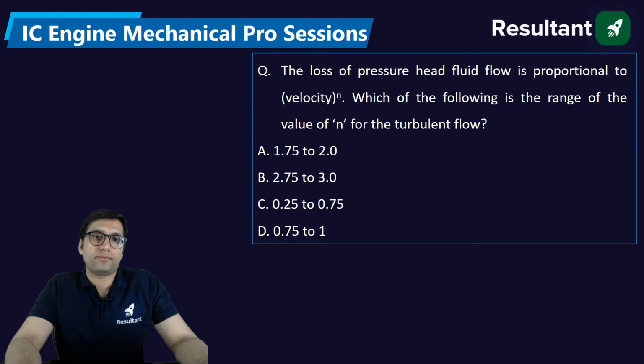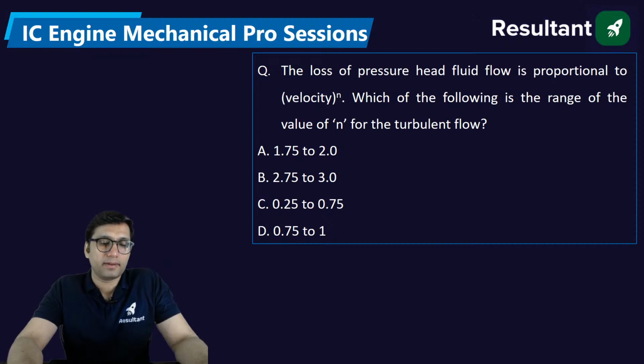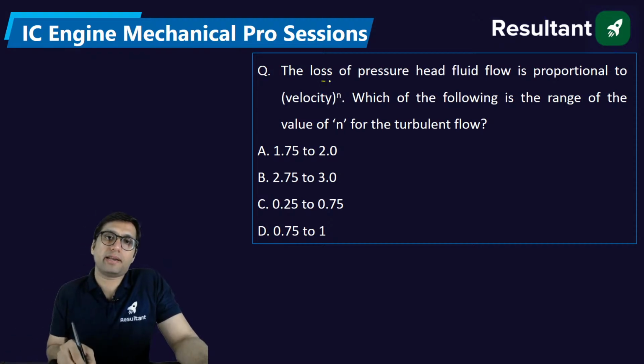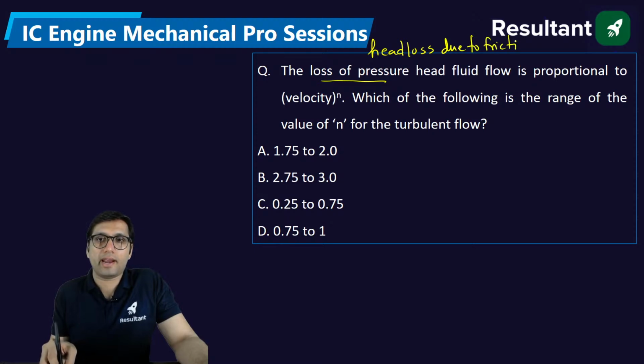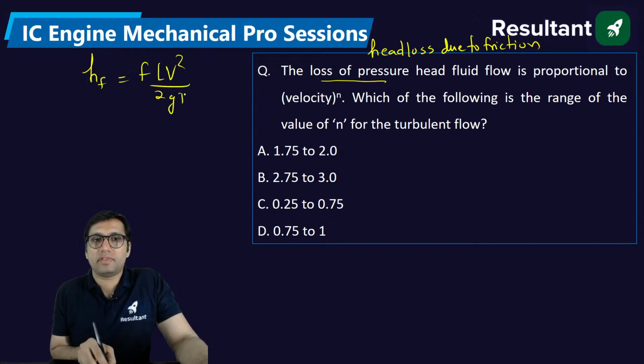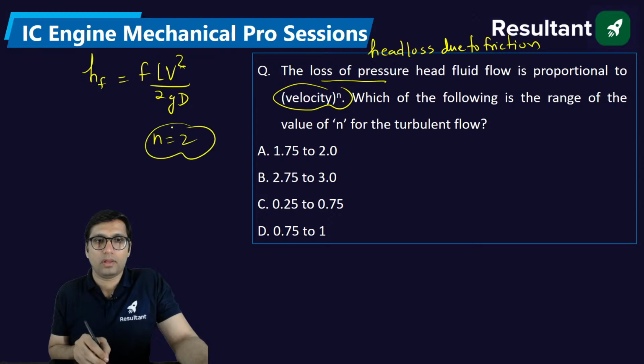The loss of pressure head in fluid flow is proportional to velocity power n. Very simple question. Loss of pressure head means it is basically head loss due to friction. In head loss due to friction, the formula is f L V square by 2 g D. So if they are asking velocity power n, what will this n be? n will be equal to 2.